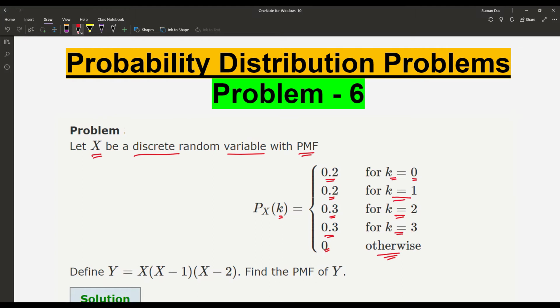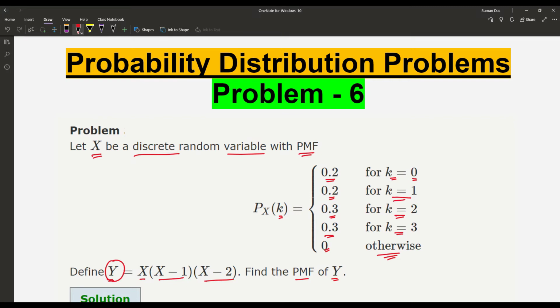We have to define Y, which is another random variable, described in the way Y is equal to X into (X minus 1) into (X minus 2). We have to find out the PMF of Y.